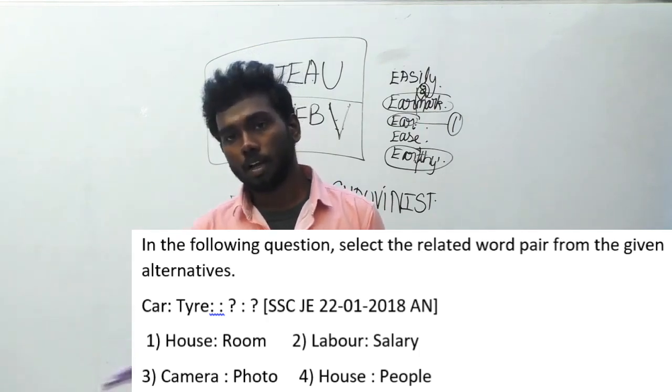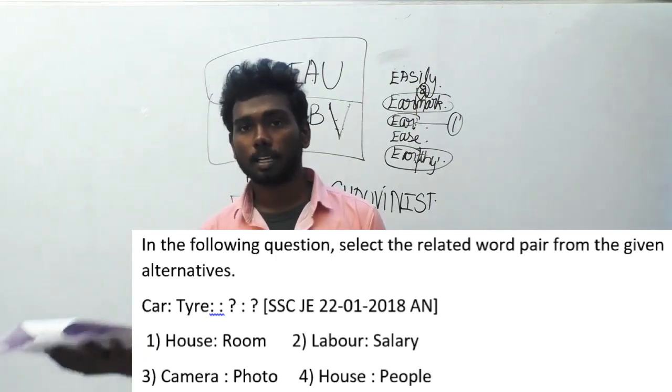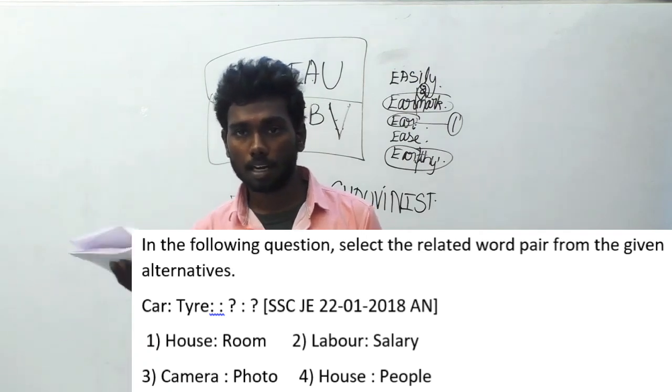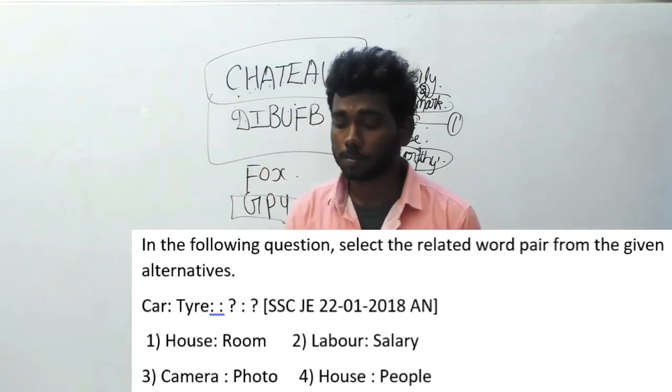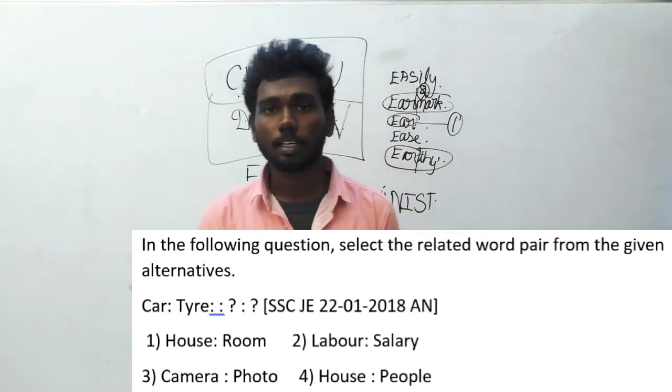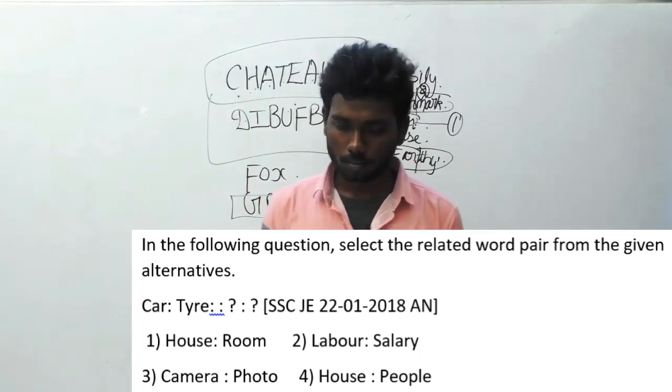House is to people. People are not generally a component of a house. People are just living in the house. They are not a component of a house. So therefore, house is to room will be the correct answer. Option A, house is to room.